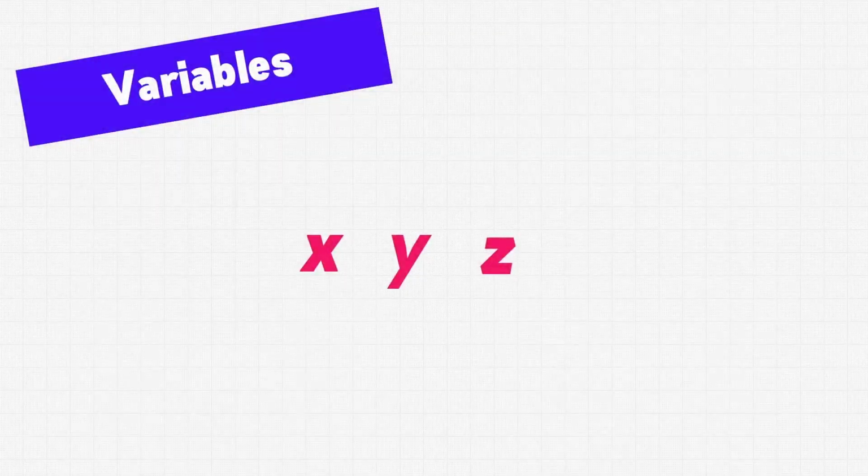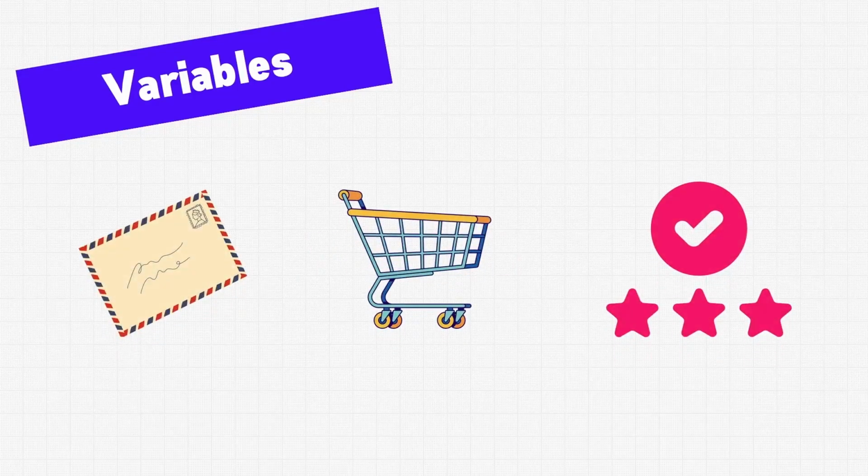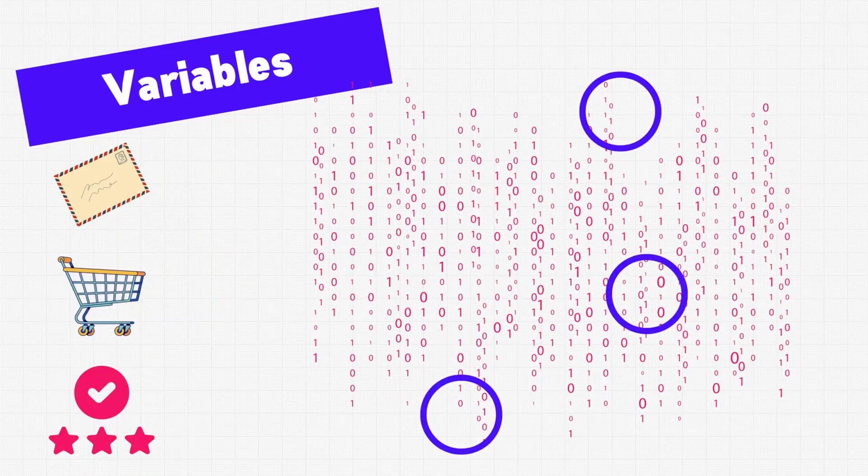In this video, we'll be talking about one of the most fundamental ideas in programming, and that is variables. When writing programs, you'll be working with lots of different kinds of data, maybe an address, an online shopping cart, or scores in a video game, or maybe even all three in the same application. The computer needs to put this data somewhere in memory, so the shopping cart could be up on the top, and maybe the high scores are there on the bottom. For us, the exact location of data in memory isn't a concern at all. All we care about is how can I get to that data, and that's where variables come in.